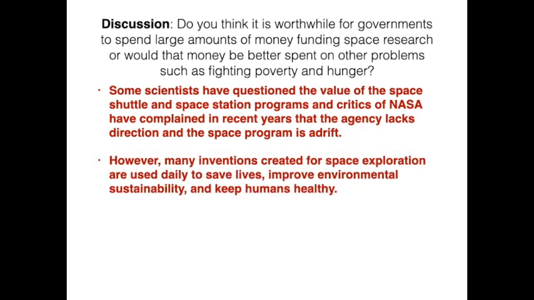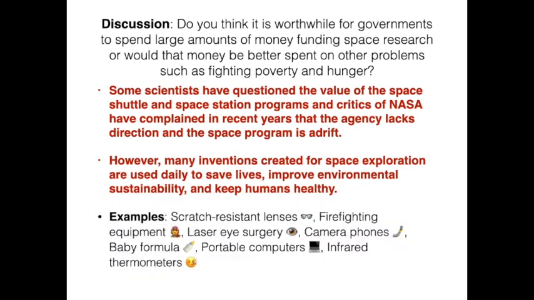However, many inventions created for space exploration are used daily to save lives, improve environmental sustainability, keep humans healthy, etc. Here are some examples of things that come from space exploration. Scratch-resistant lenses on glasses and other items that use lenses.